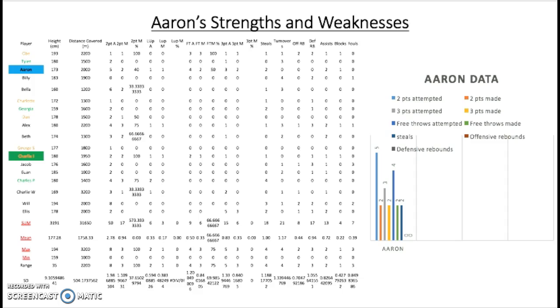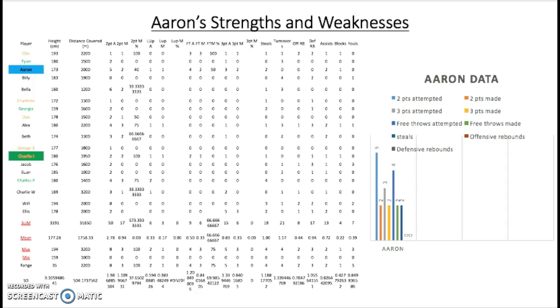For instance, he attempts 5 2-pointers, which is the 3rd highest in the players of all the teams. He scores the joint second highest out of any player in all of the teams. He is the second most successful player attempting and scoring free throws. He attempts 4 and scores 2. Only Obe is more successful, attempting and scoring 3.